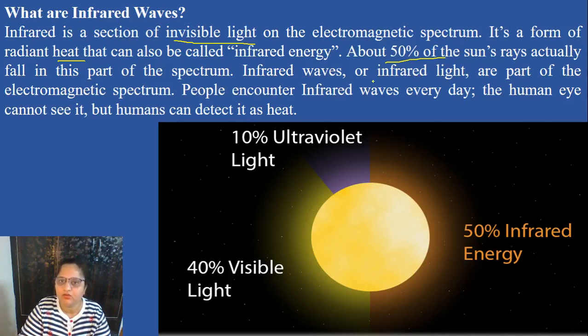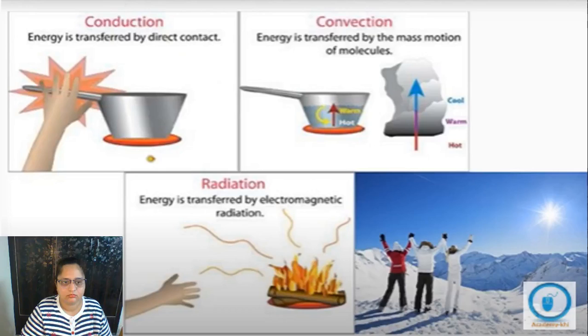Infrared waves or infrared light are part of the electromagnetic spectrum. People encounter infrared waves every day. The human eye cannot see it, but humans can detect it as heat. Now the question arises: how does heat travel? In the first case, one utensil is on the gas stove, and the heat is traveling through a solid. In the second case, the utensil is full of water, and the heat is traveling through a liquid.